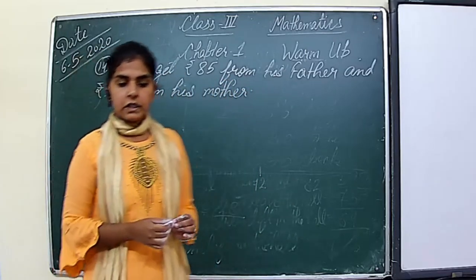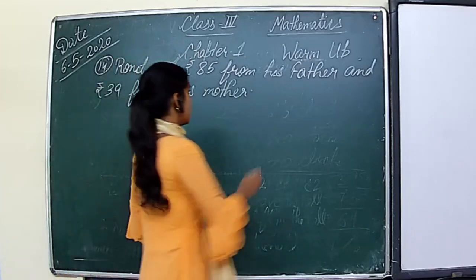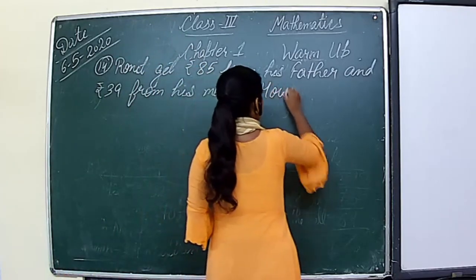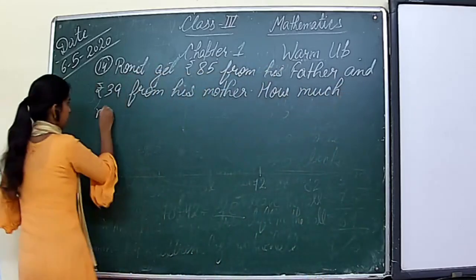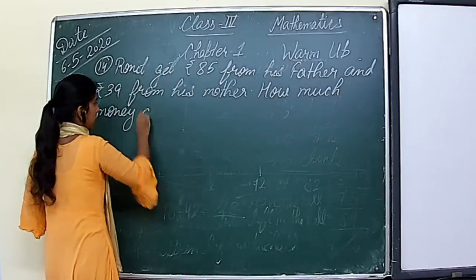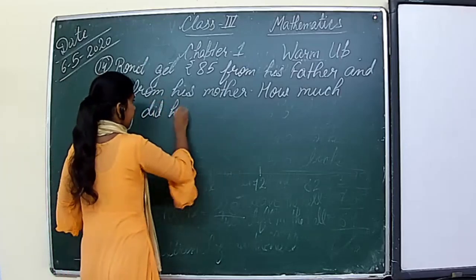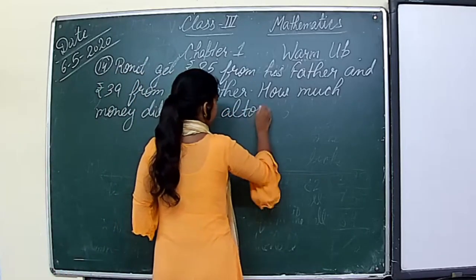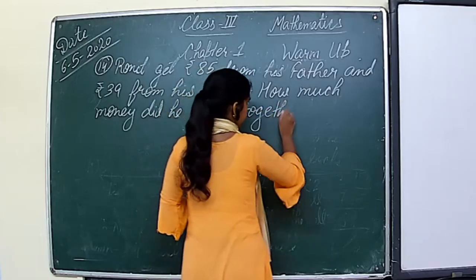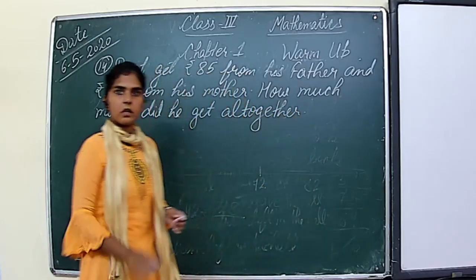How much money did he get all together? Okay, this is the question.